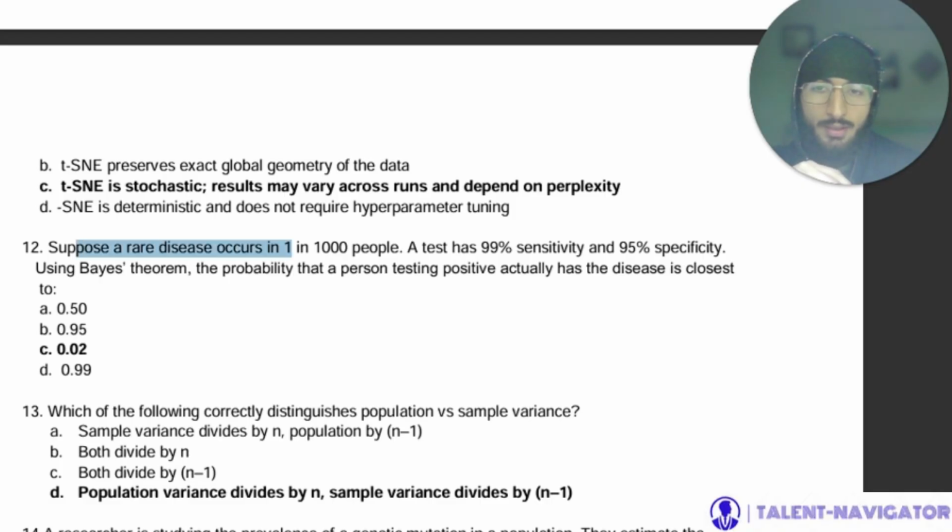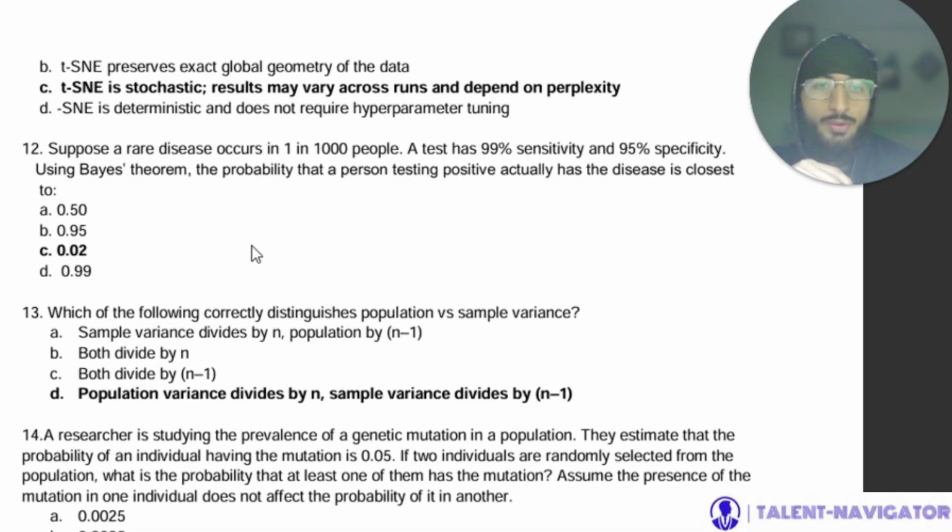Now, suppose a rare disease occurs in 1 in 1,000 people. A test has 99% sensitivity and 95% specificity. Using Bayes' theorem, the probability that a person testing positive actually has the disease is close to 0.02. Right? Which of the following correctly distinguishes population versus sample variance? So, population variance divides by n, sample variance divides by n minus 1.